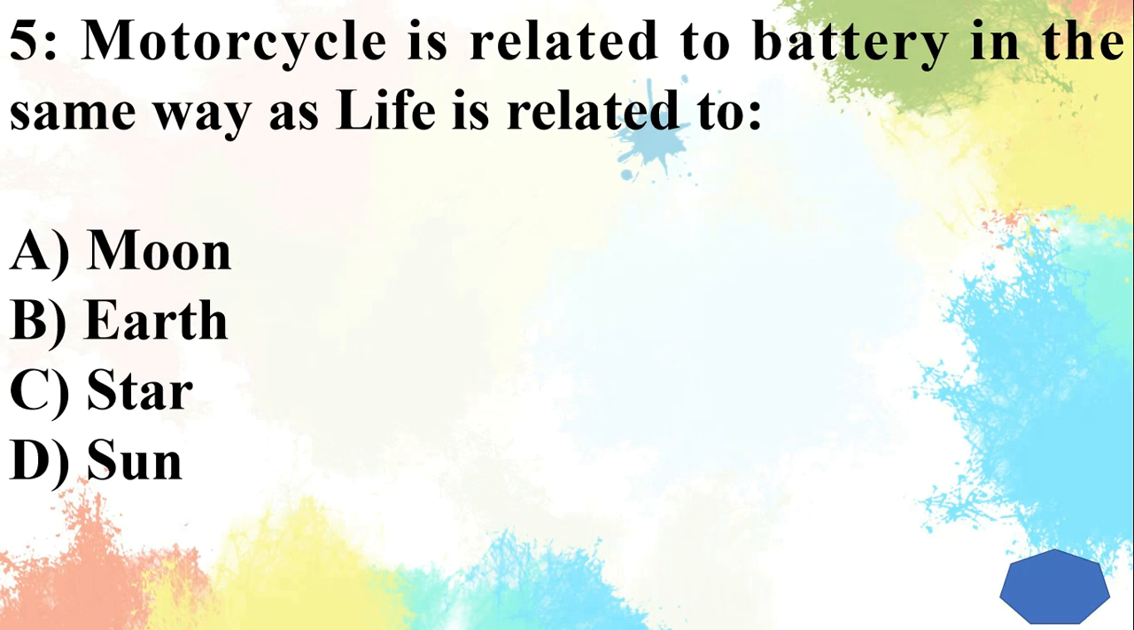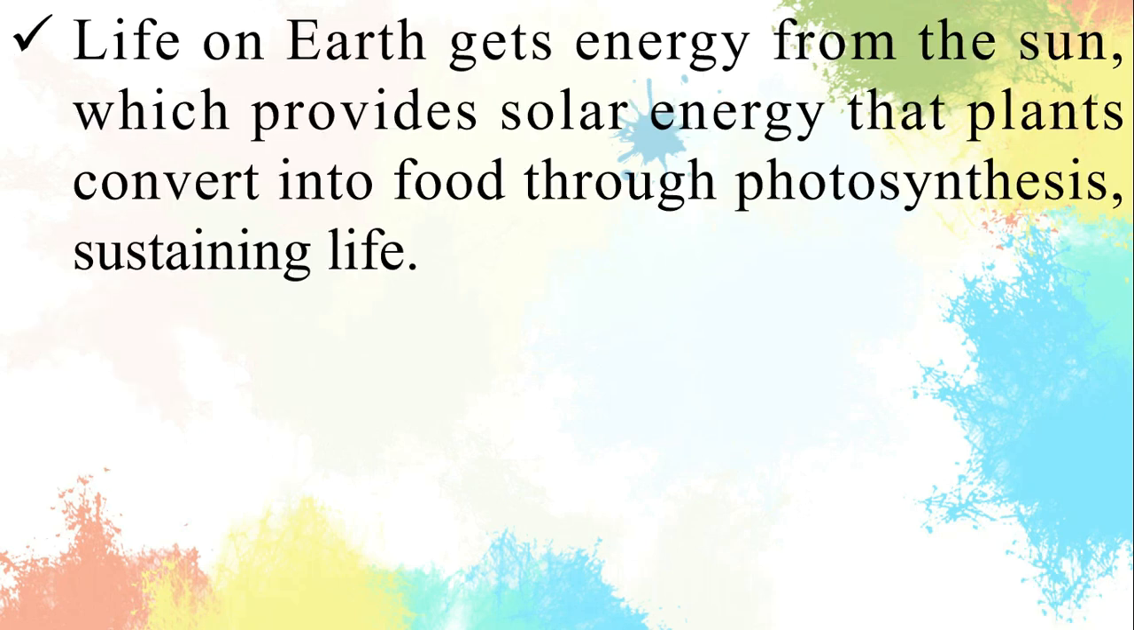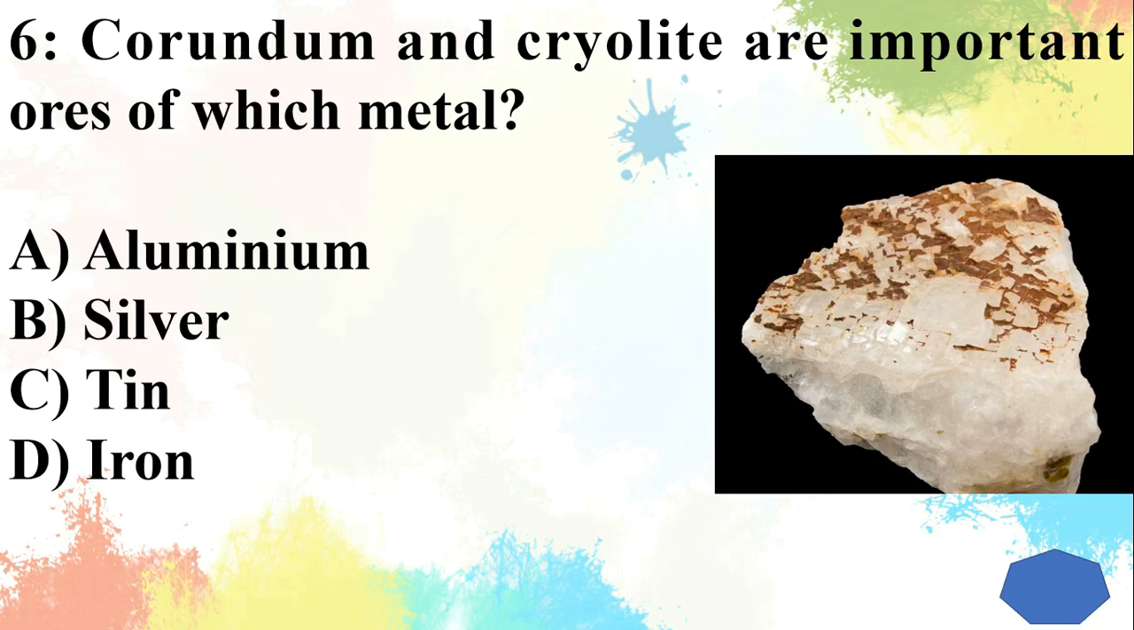Question 5. Motorcycle is related to battery in the same way as life is related to. Answer is sun. Life on Earth gets energy from the sun, which provides solar energy that plants convert into food through photosynthesis, sustaining life.